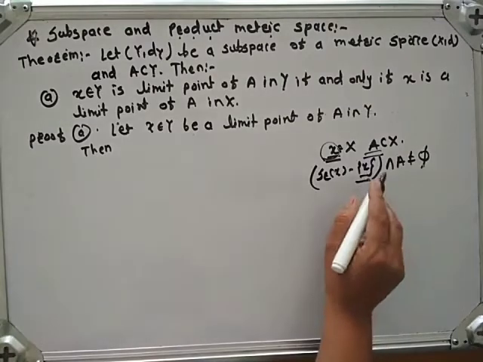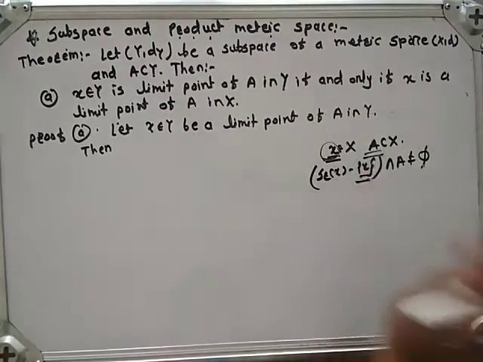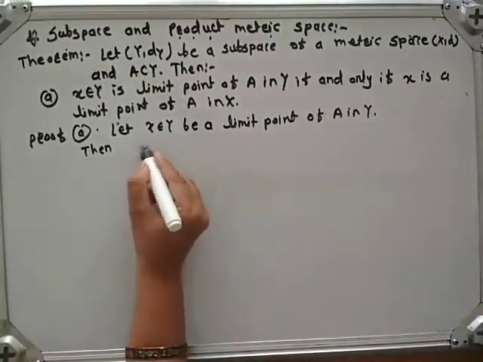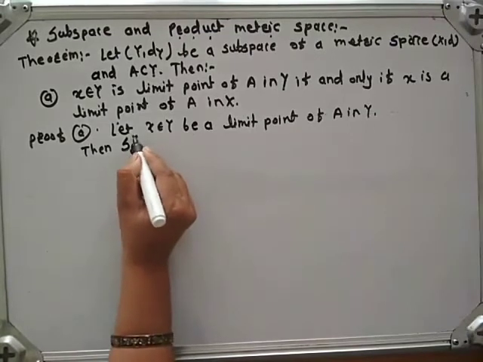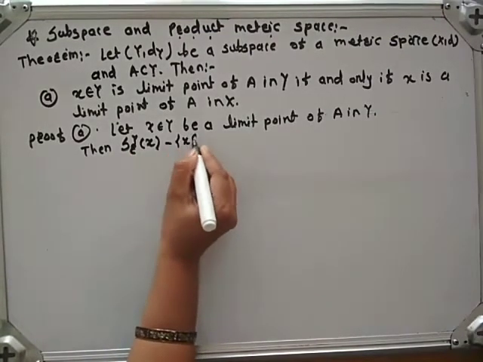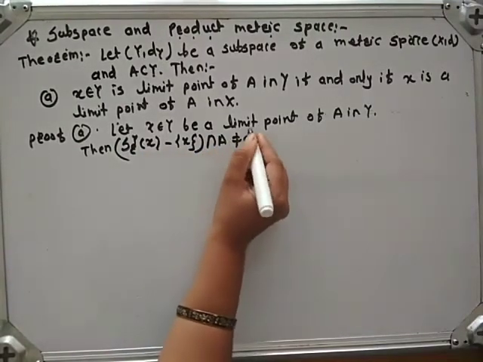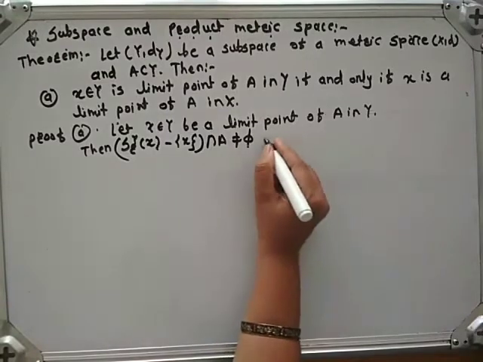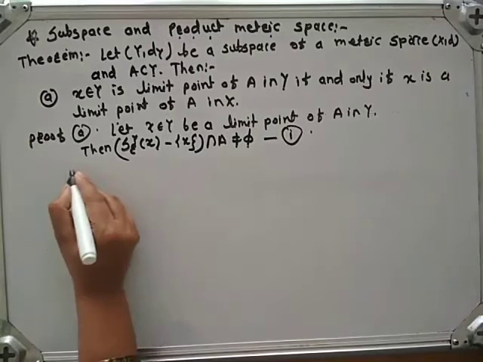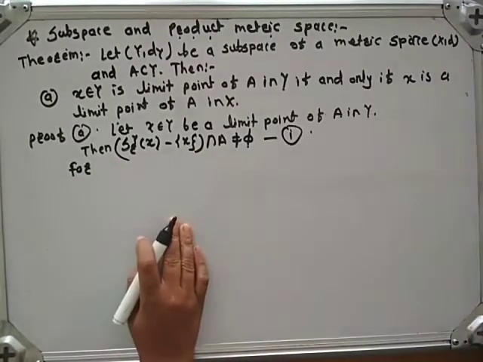Then we say that this x is a limit point of A. Okay. Then S_r^Y(x) minus singleton x intersection A is not equal to phi. Call this equation number 1. This is by the definition of limit point.